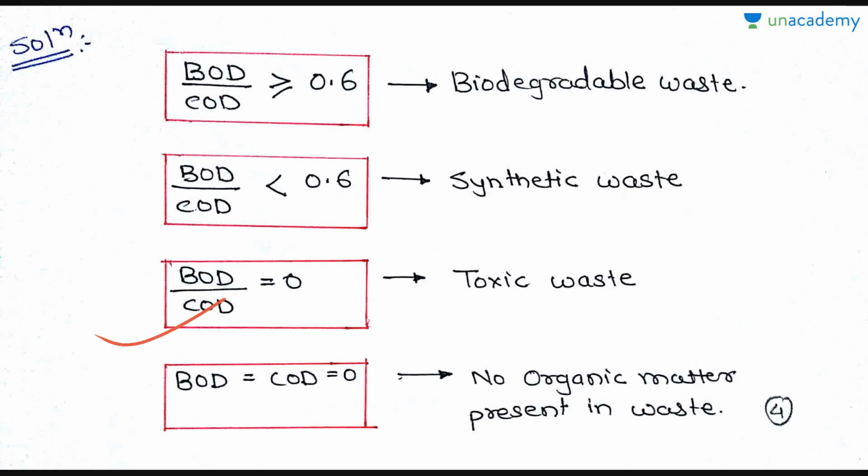If BOD by COD is equal to 0, then it is toxic waste, and if BOD is equal to COD is equal to 0, then no organic matter is present in the waste. So you need to remember these relations between BOD and COD, and these values and the corresponding statements.